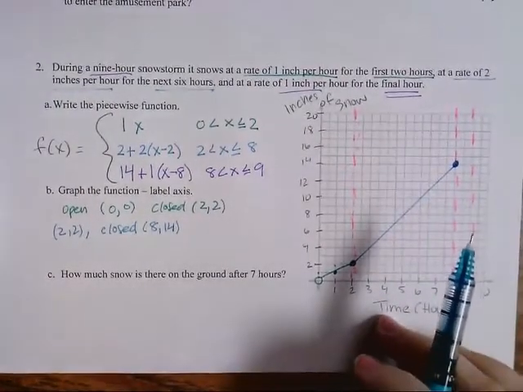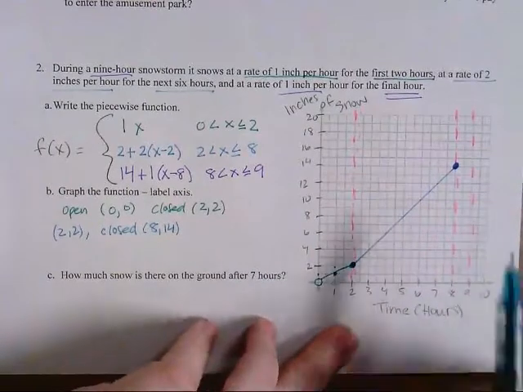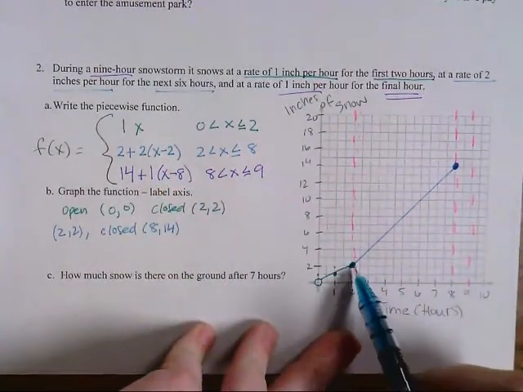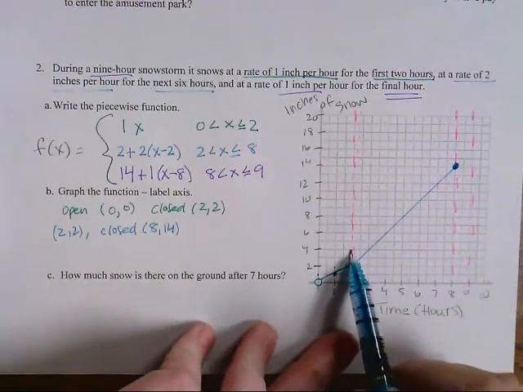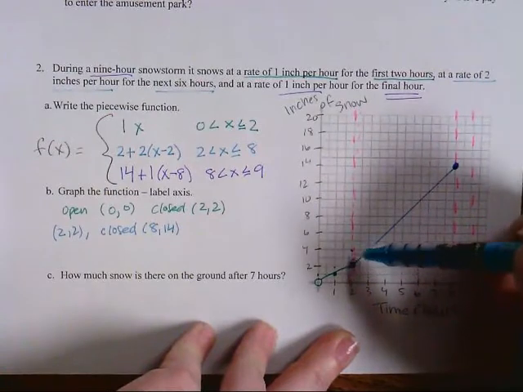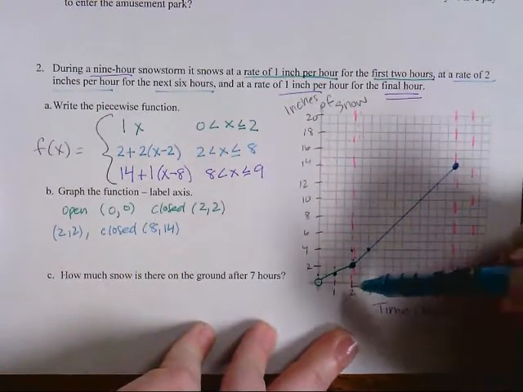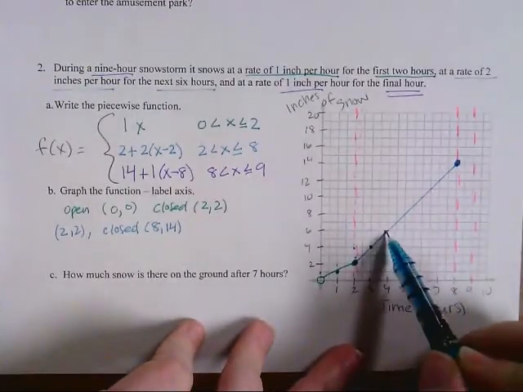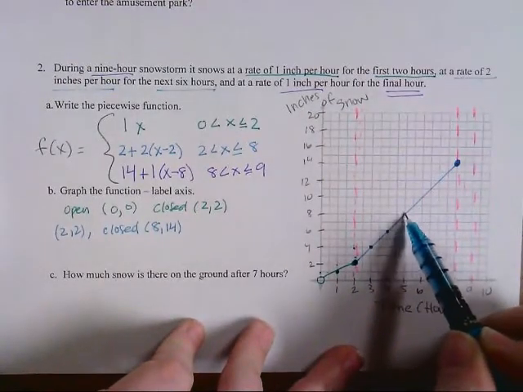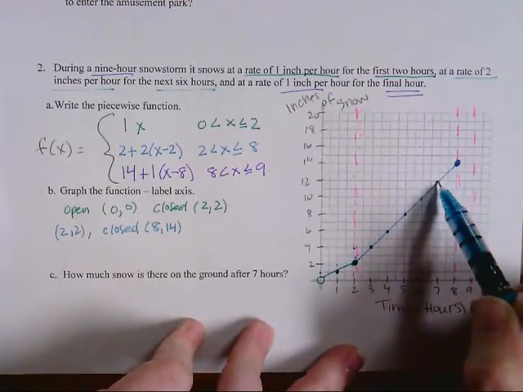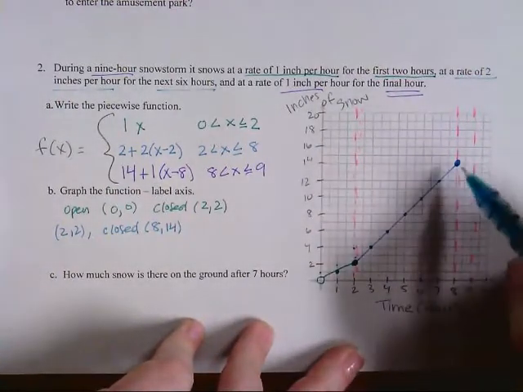Our slope for this would have been 2, right? Because it was 2 inches per hour. So we could have gone up 2 over 1. Remember, 2 spots down here is only 1 hour. So up 2 over 1. If you're going to use slope, you got to make sure you understand how you labeled your axes.